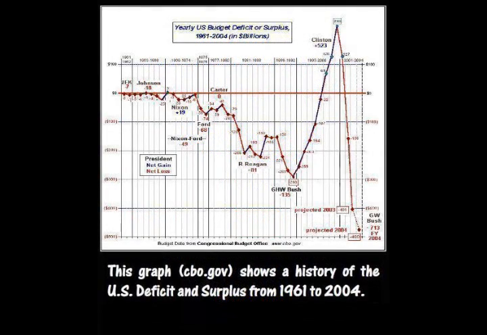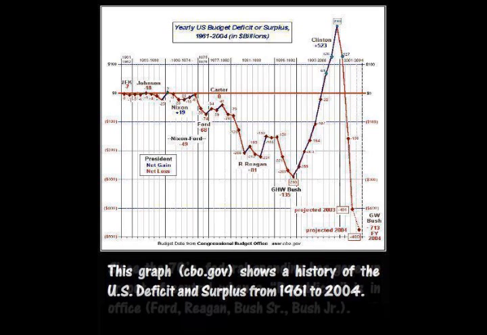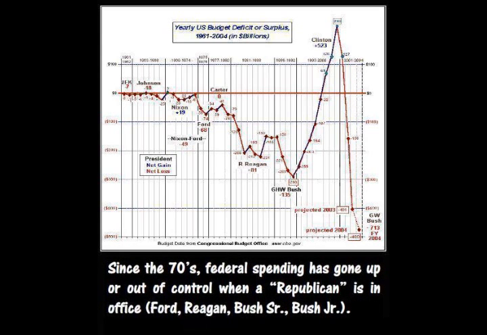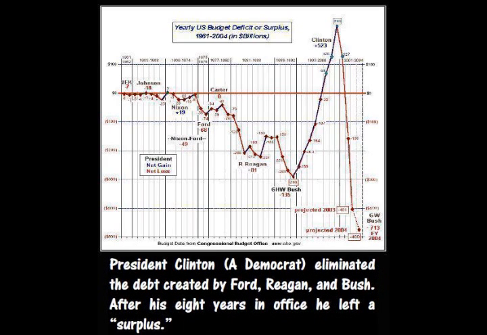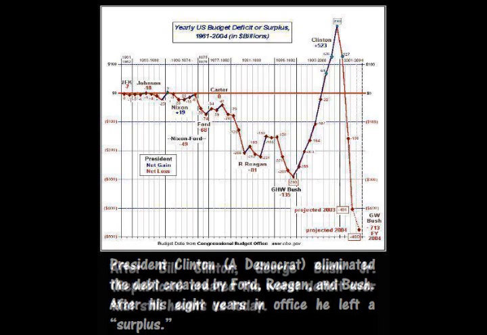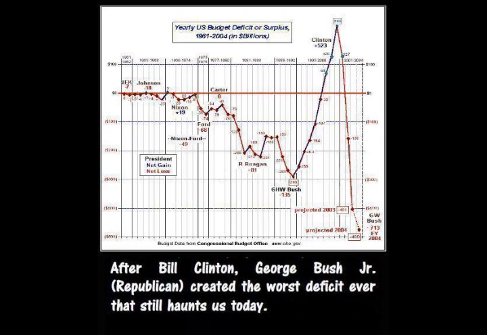This graph shows a history of the United States deficit and surplus from 1961 to 2004. Since the 70s, federal spending has gone up or out of control when a Republican is in office: Ford, Reagan, Bush Sr., and Bush Jr. President Clinton, a Democrat, eliminated the debt created by Ford, Reagan, and Bush. After his 8 years in office, he left a surplus. After Bill Clinton, George Bush Jr., a Republican, created the worst deficit ever that still haunts us today.